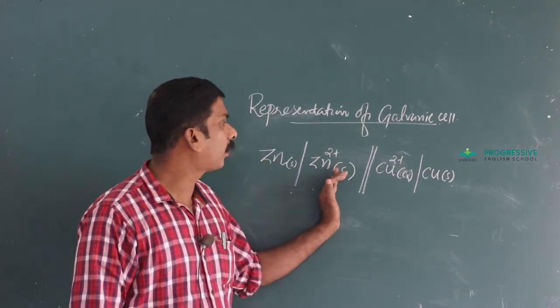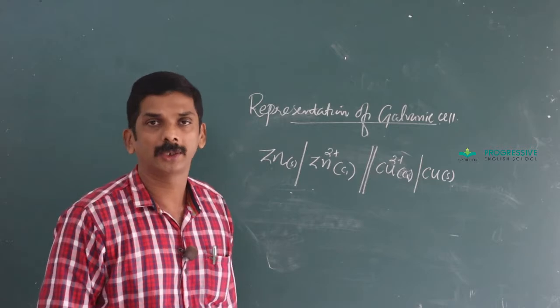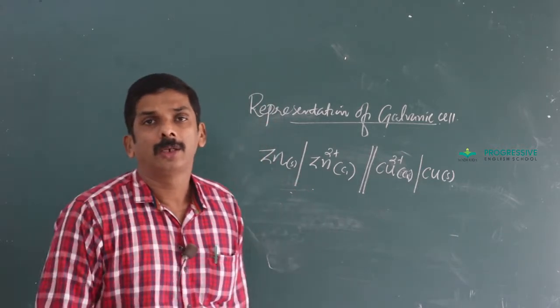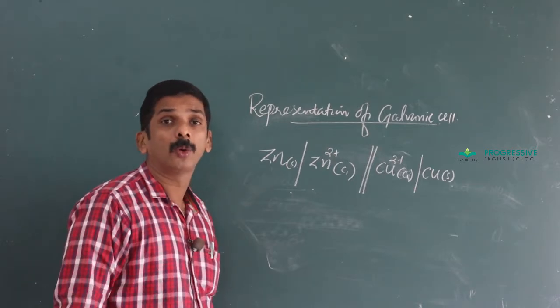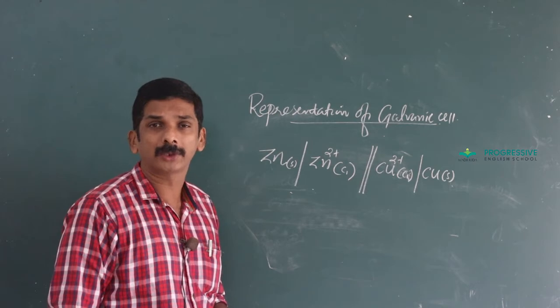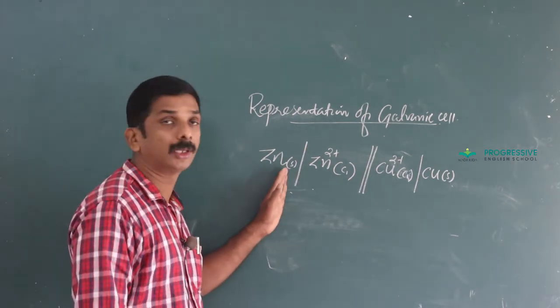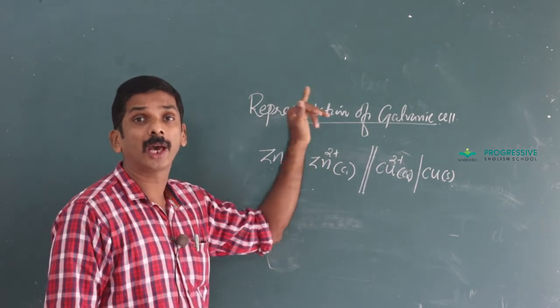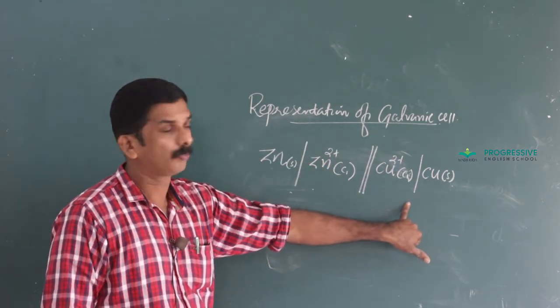This is the representation of a galvanic cell. If you are given any type of reaction and asked how to represent the cell, once you identify the corresponding electrode, say anode or cathode, you can easily represent it. The anode is always represented on the left side and the cathode on the right side.